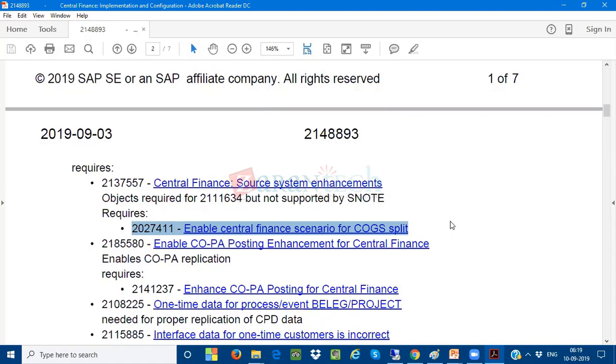Okay, Mahesh, if I'm using only the non-SAP system with SAP ECC, I'm not using SAP S4HANA, then in that case this note is not going to be required. Why? Because when the splitting is going to be activated, it is only for the document splitting of the cost of goods sold account. When there is no splitting, then this note is not going to be required for the source system. I can ignore this note.